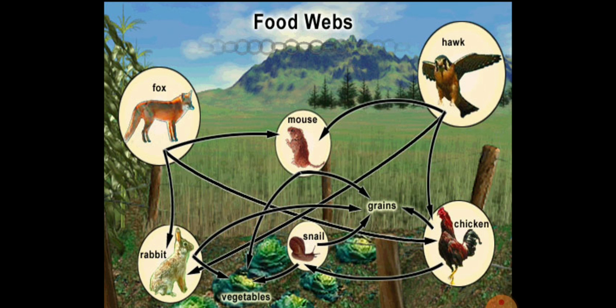But a rabbit will be eaten by a fox, or a rabbit is directly eaten by a hawk. That means the rabbit will be food for two organisms in the ecosystem. Usually a fox will eat the mouse, rabbit, and chicken.